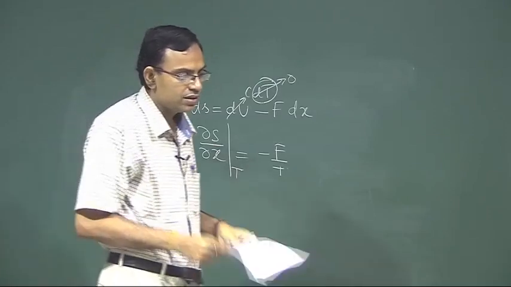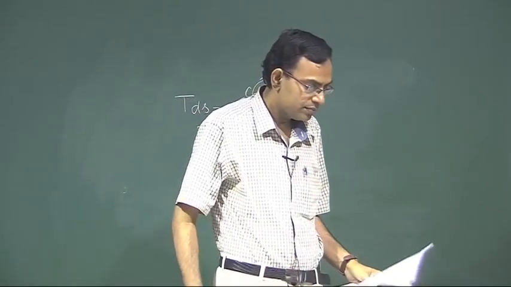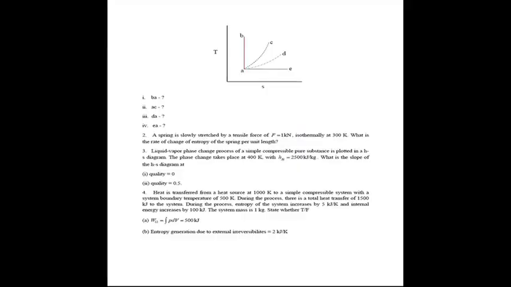Next question, question number 3. Liquid vapor phase change process of a simple compressible pure substance is plotted in an HS diagram. The phase change takes place at 400 Kelvin with HFG value given. What is the slope of the HS diagram for quality equal to 0 and quality equal to 0.5?